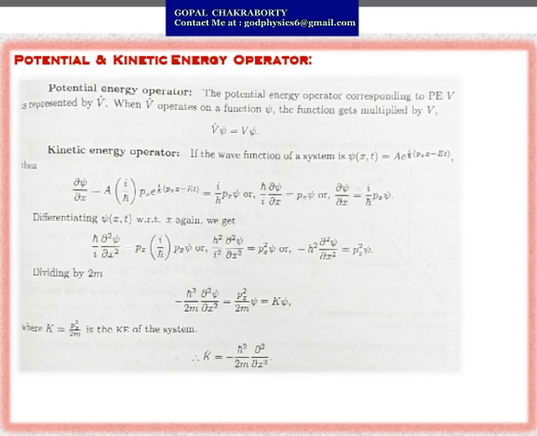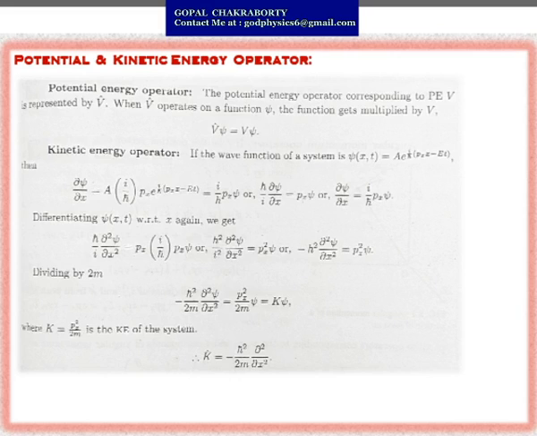So ∂ψ/∂x will give you A into i by ħ p e to the power i by ħ (px minus Et), which equals i by ħ p of ψ. Again, the same thing: you just multiply both sides by ħ and take the i on the left-hand side, which gives ħ/i ∂ψ/∂x equals p of ψ.